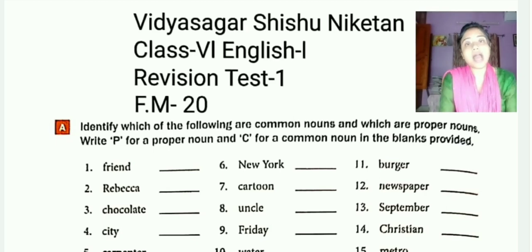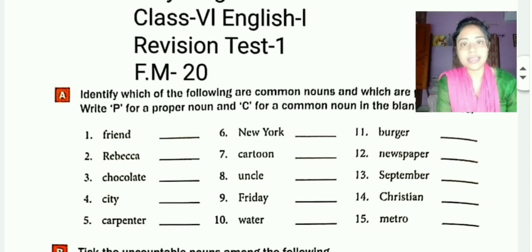Now I will ask all of you to please copy the question in your copy, okay, so that afterwards you will have a track. So please copy the question first and then write either P or C in the given blanks. Okay, so here 15 questions are given.